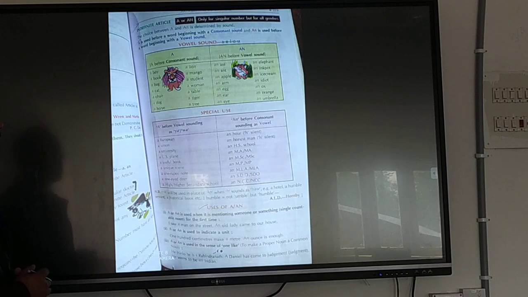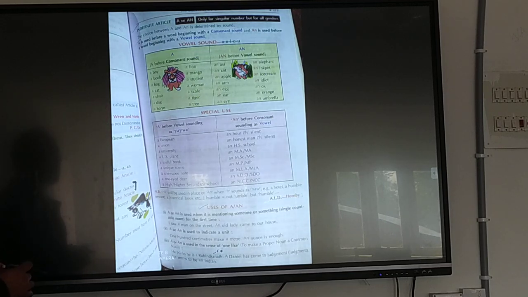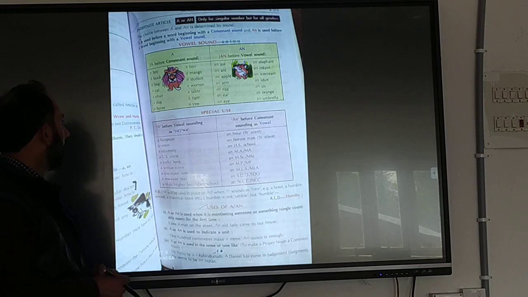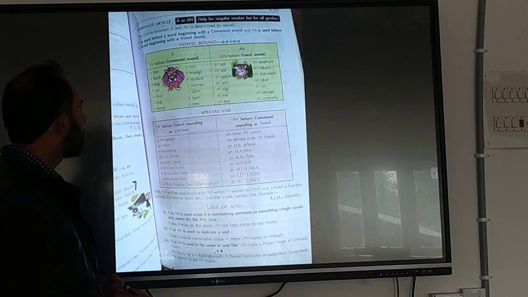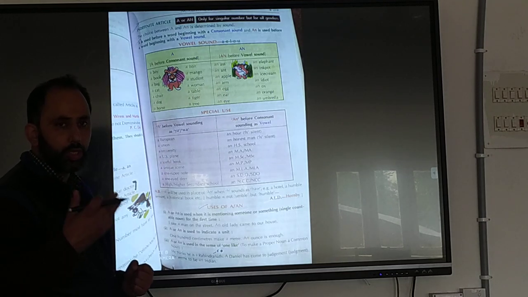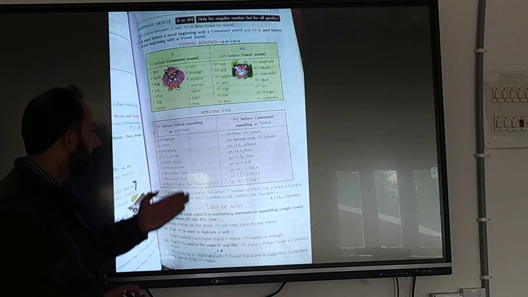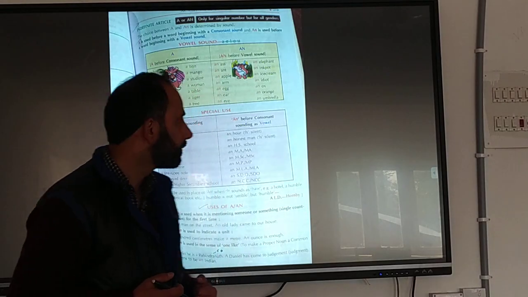Now we will see the use of a and an. As I told you, a is used with consonants. For example, a boy, a box, a lion, a mango, a bag, and an is used with vowels: an ace, an elephant, an apple, an egg, an ox. Now you have to remember that they are used with vowel sounds, not with vowel alphabets. Here are some words which you have to remember if you are not familiar with the sounds.